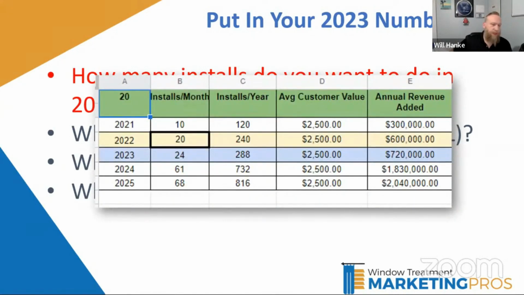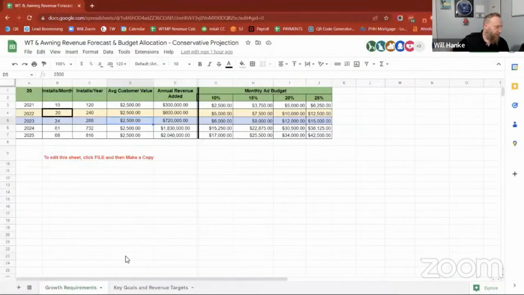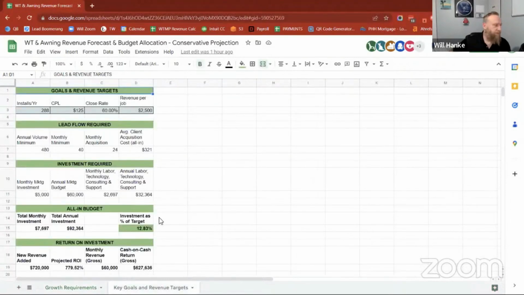Now what we're going to do is, at the bottom of this page, you'll see another tab down here called Key Goals and Revenue Targets. Click on that. And now you should see something that looks like this: goals and revenue targets, lead flow, required investment, all in budget, and so on. You might have to flip back and forth between the two tabs for a minute.